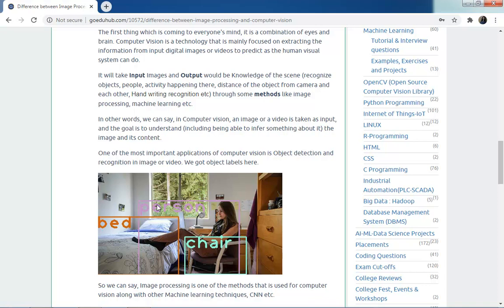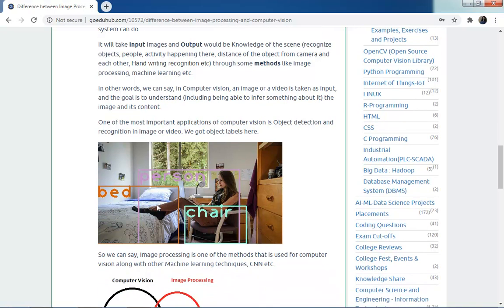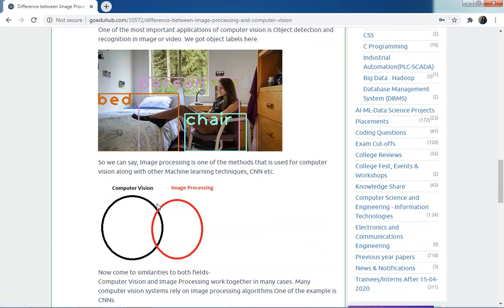Now you can say image processing is one of the methods used for computer vision along with other machine learning algorithms like CNN, etc. So guys, don't get confused, and you can draw the diagram like this. Computer vision is a separate field and image processing is a separate field.